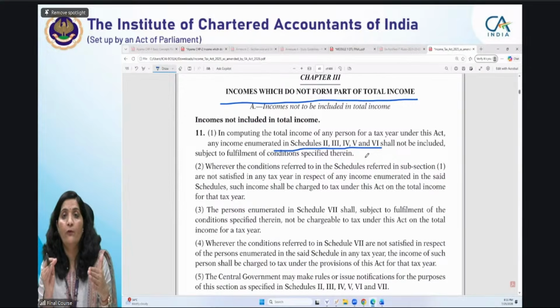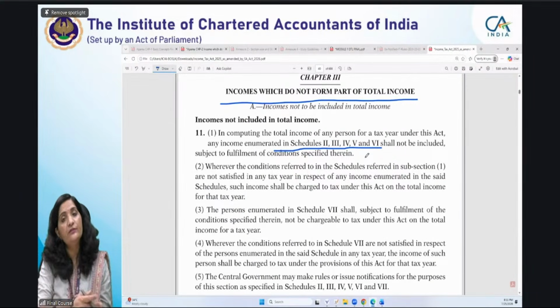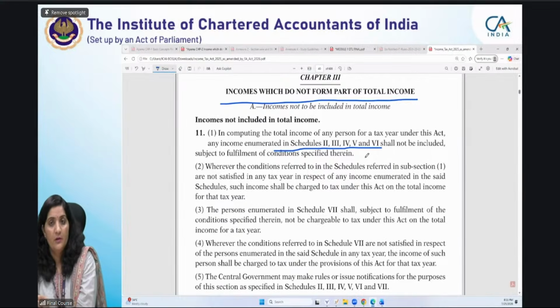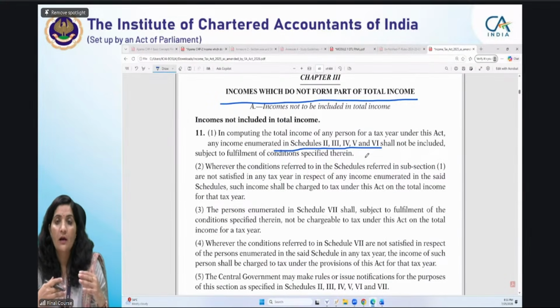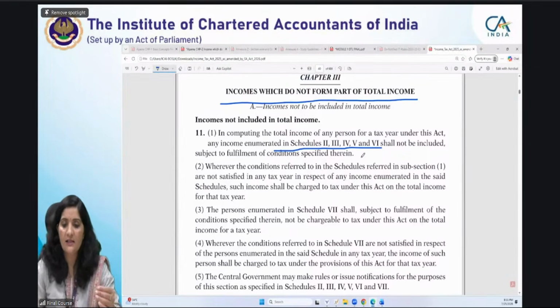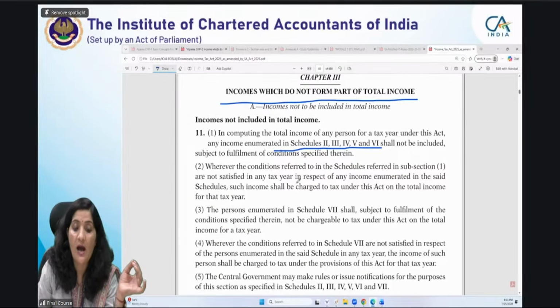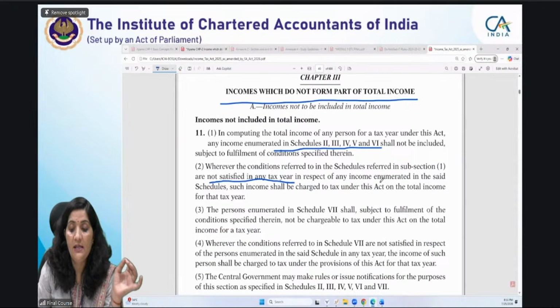So everything, whatever clauses were there in section 10, has been shifted to these schedules. So reading these schedules is essential to understand the exemption provisions. Now they have given schedules 2, 3, 4, 5, 6. Then again, certain conditions are given. Wherever the conditions referred to in subsection 1 are not satisfied in any tax year in respect of any income enumerated, then that income shall be charged to tax.